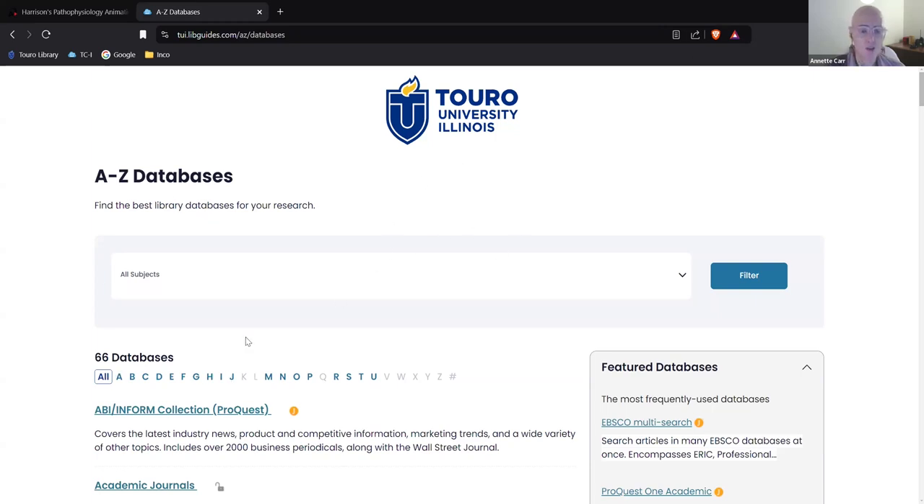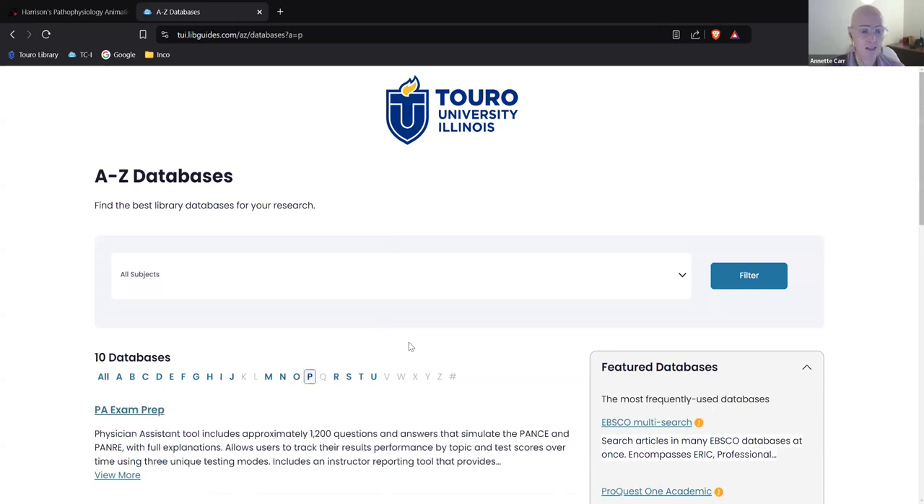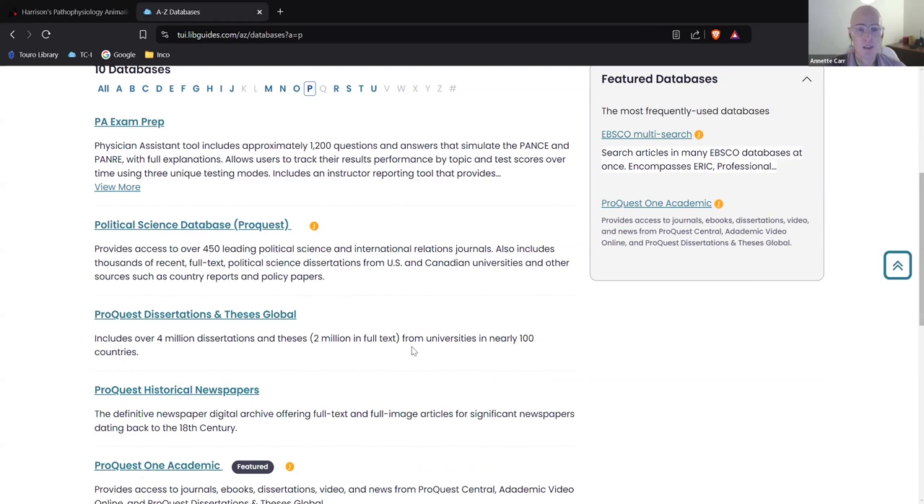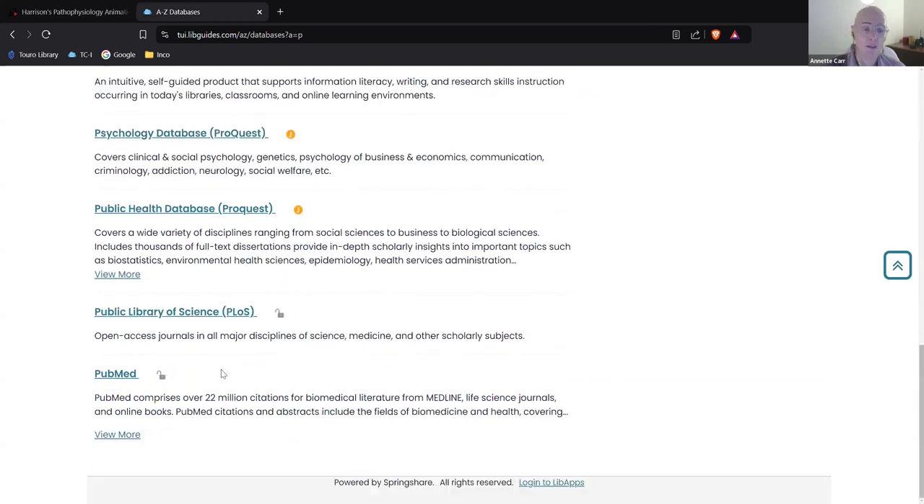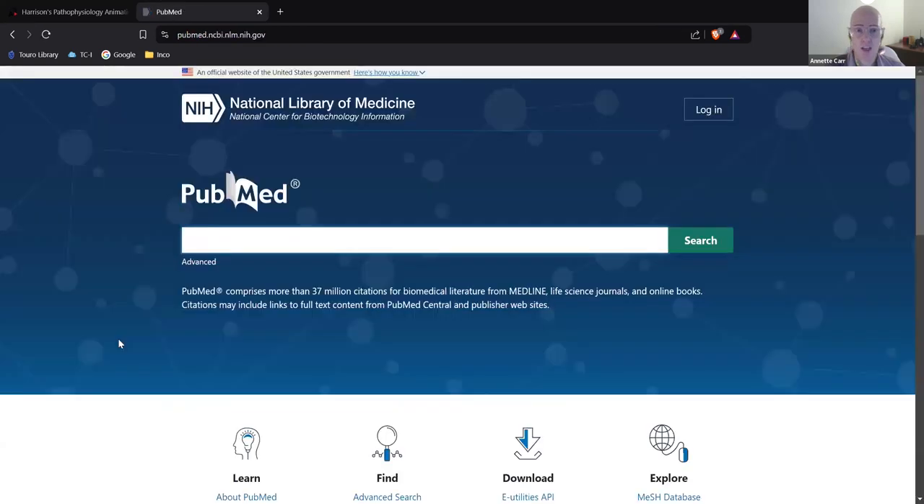The first one I want to show you from your database list here is PubMed. PubMed's a government database. It is free. It's not always the most user-friendly, but the nice thing about it is all the articles in PubMed are peer-reviewed and scholarly. So we're going to click on PubMed and we go to this homepage here.